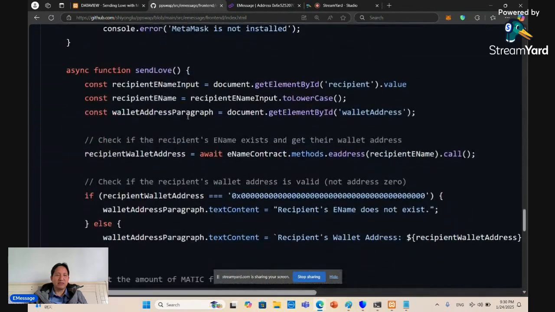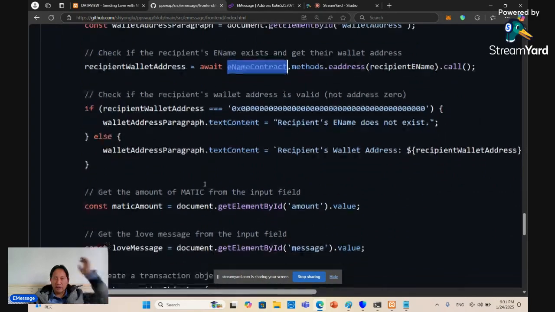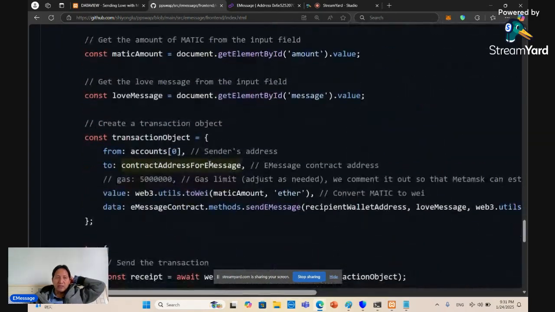But the main function is send live, in which we are doing the translation. As you can see, we call the ename contract, which has been initialized, and the e-address function to convert the ename of the recipient to the recipient's wallet address. And then after that, we construct a transaction object in terms of from, to, the value, which is how much you're going to send, and the data.